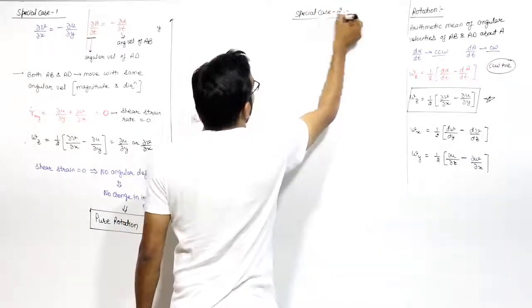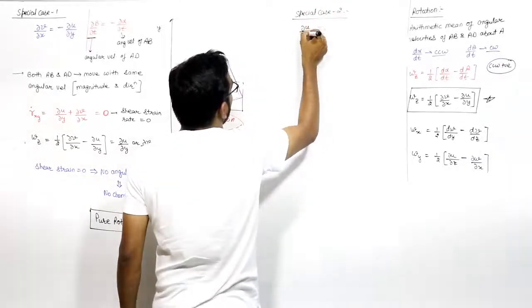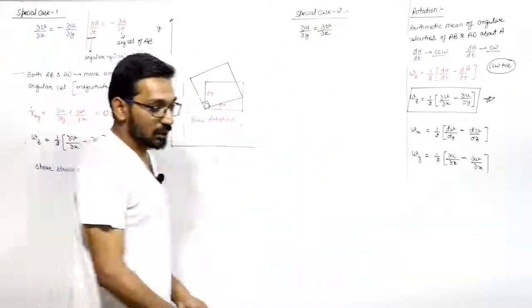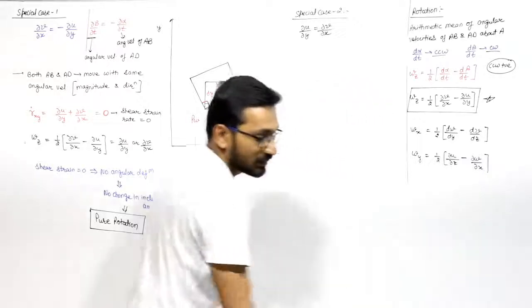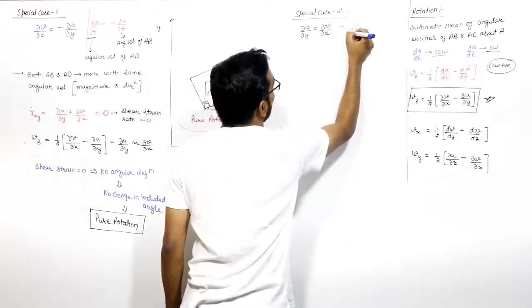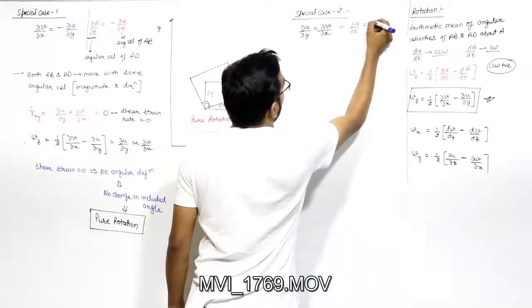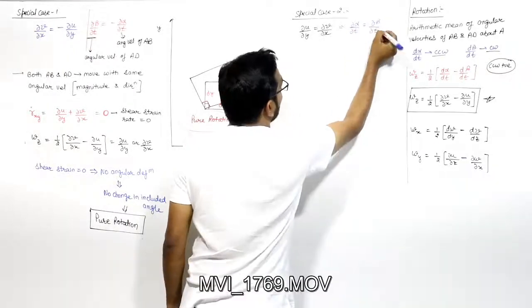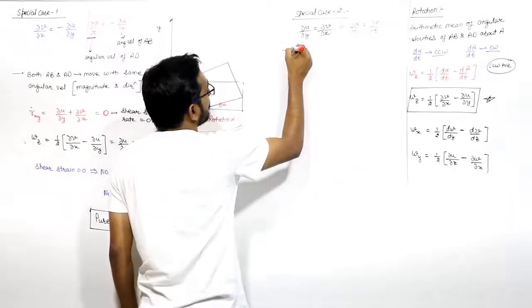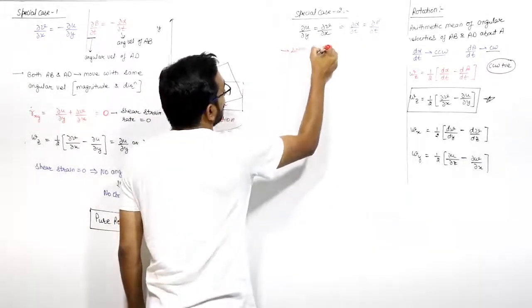It is saying that del u by del y will be equal to del nu by del x. This means that del alpha by delta t will be equal to del beta by delta t. It means the angular velocity magnitude is the same, direction is not the same. They are moving with the same angular velocity.